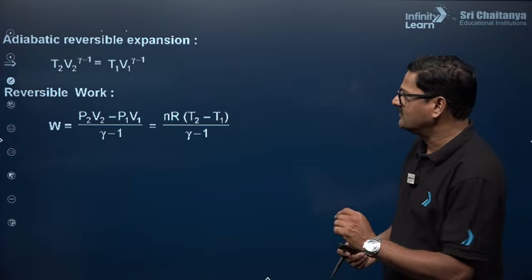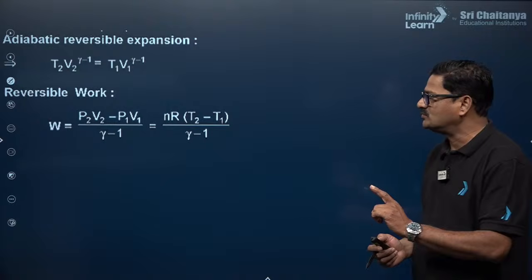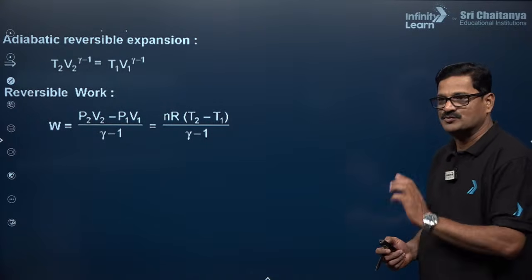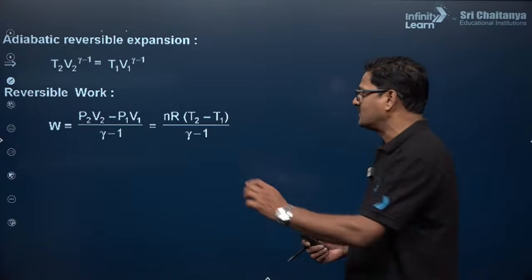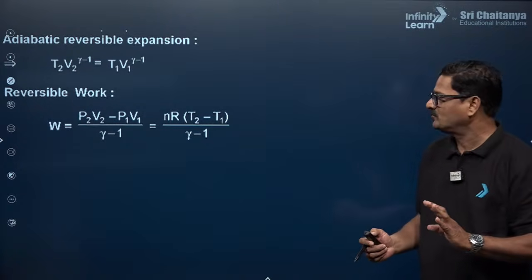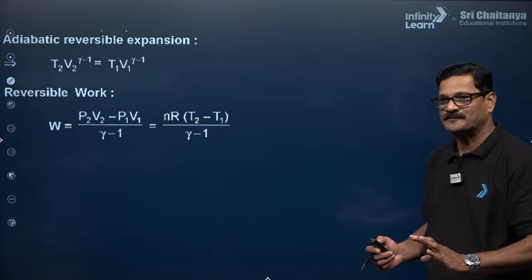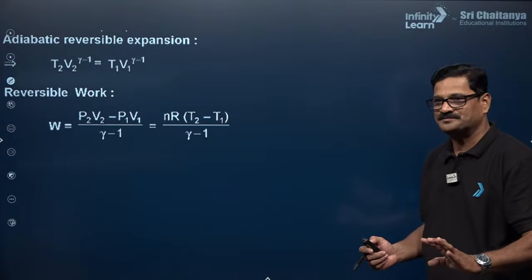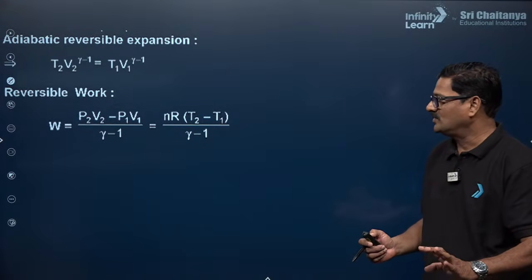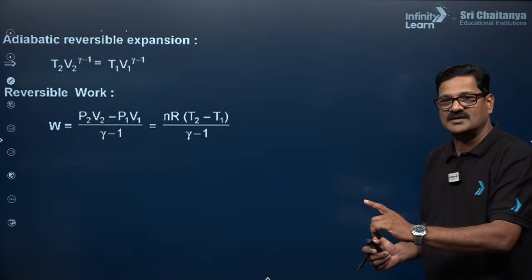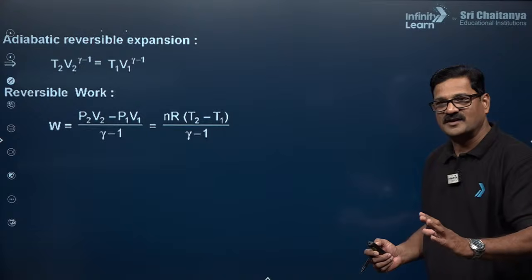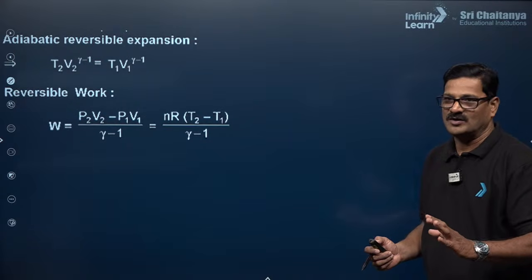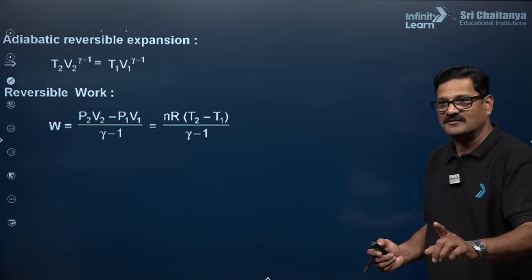Now moving ahead, reversible adiabatic work, W is equal to P2 V2 minus P1 V1 upon gamma minus 1. And since PV is equal to nRT, you can say nR(T2 minus T1) upon gamma minus 1. Here R is the gas constant, P1 is the initial pressure, V1 is the initial volume, P2 is the final pressure, V2 is the final volume, and n is the number of moles.